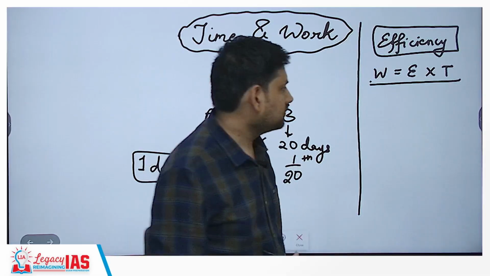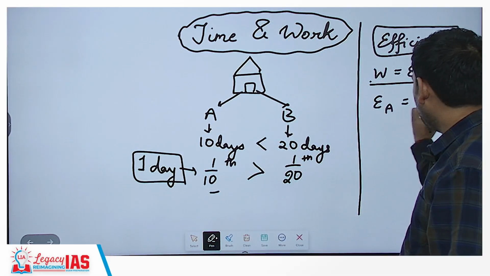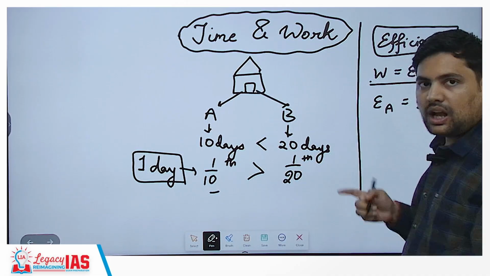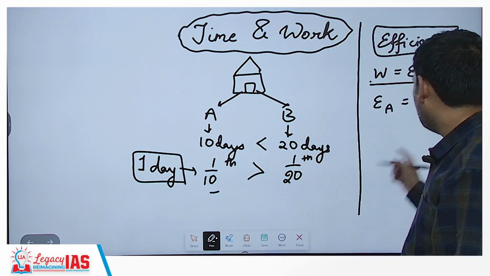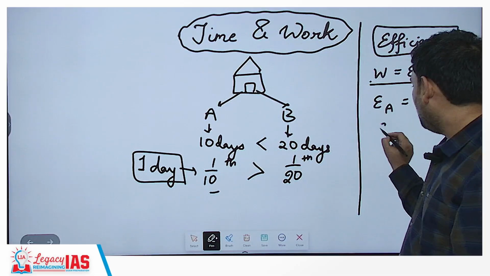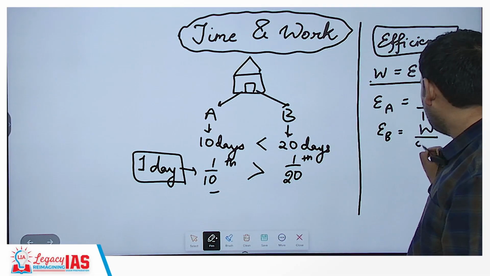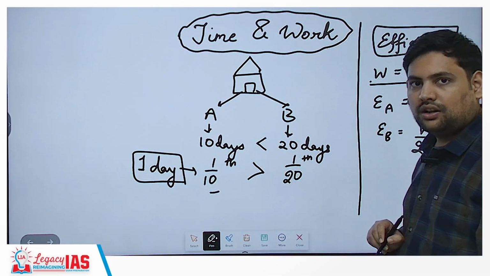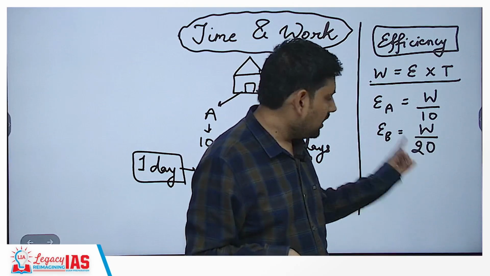Now simply efficiency of A will be total amount of work upon total days that A takes to complete this work. So how many days does he take? He takes 10 days. Similarly efficiency of B will be total amount of work W and he takes 20 days. Correct? So this is the value W and here 20.